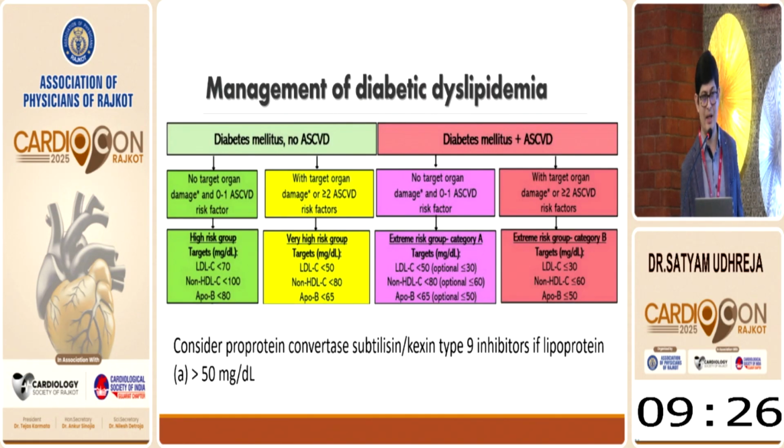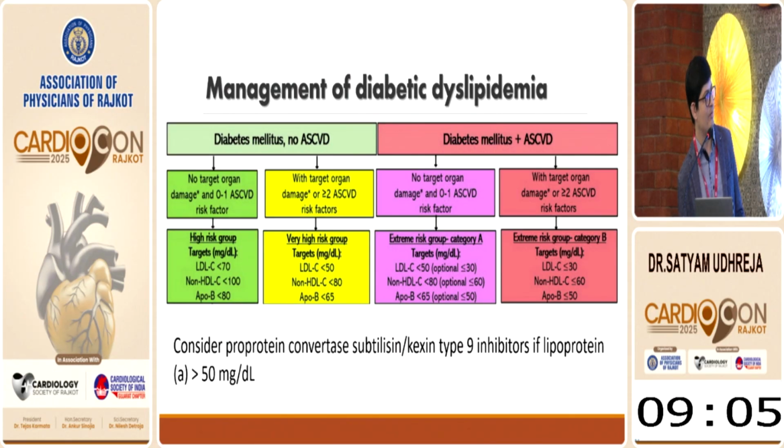Managing diabetic dyslipidemia, classify the patient in various risk categories, very important, otherwise management is similar. Diabetes without ASCVD, without any target organ damage, comes into high risk group. Diabetes with target organ damage or 2 or more ASCVD risk factors is classified into very high risk group.